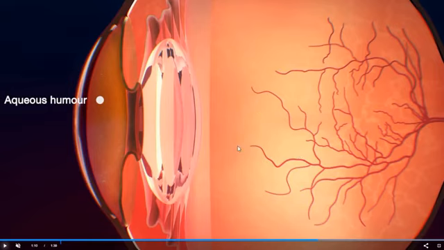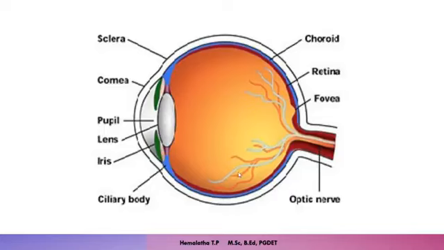Apart from all these structures, one more very minute structure you can find is the yellow spot, which is also called fovea centralis, and also a spot called the blind spot that will be in this region. The yellow spot and blind spot are the two spots which are located on the retina.